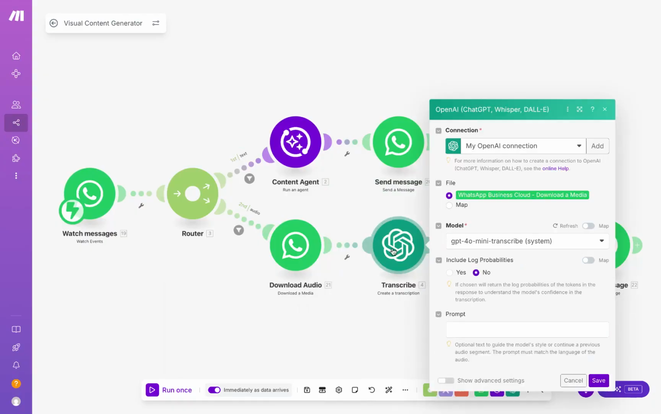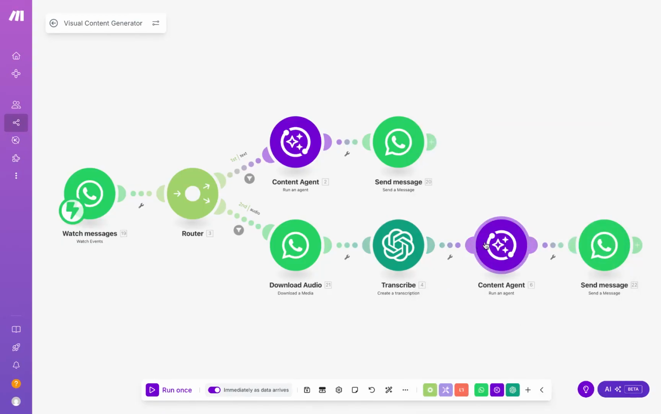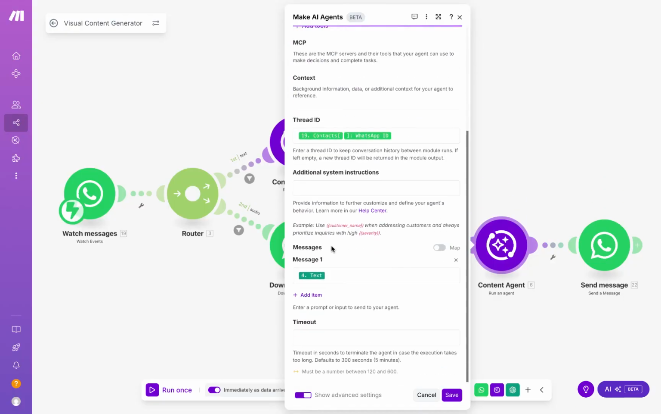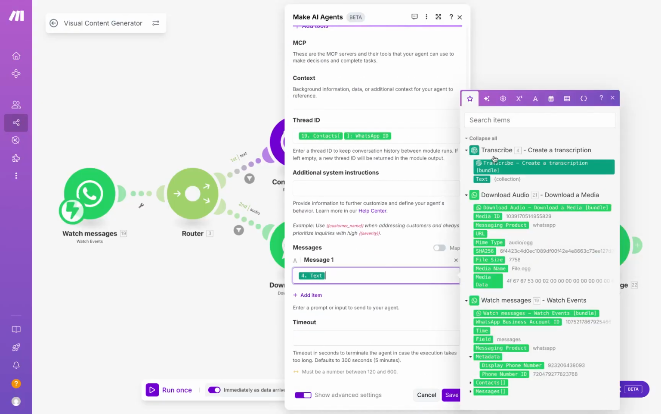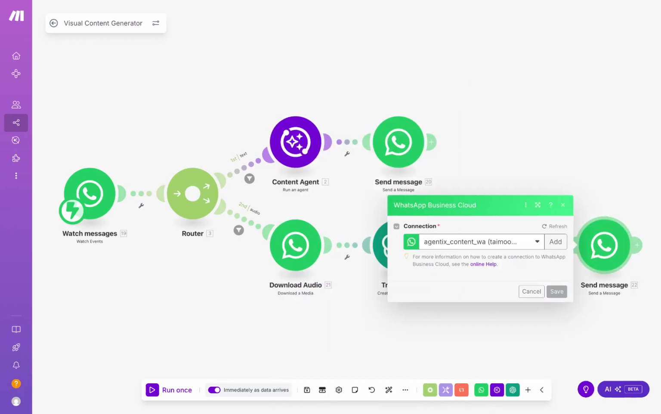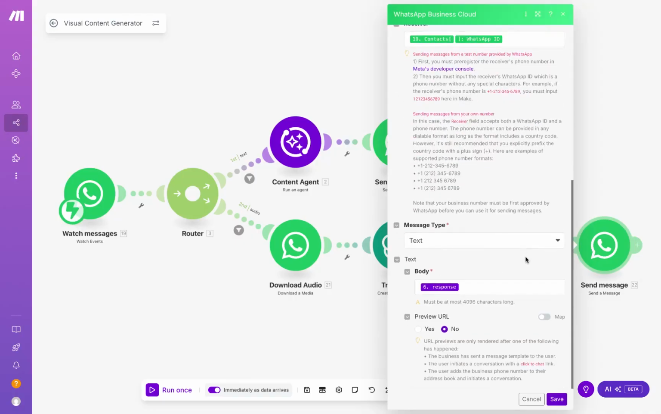Then we're going to transcribe the voice note using the OpenAI GPT-4o mini transcribe model. When we get the text from the transcription, we're going to map it to the next module, again run it by the agent. We're mapping it over here. And finally, again, we're going to map the response of the agent over in this module.